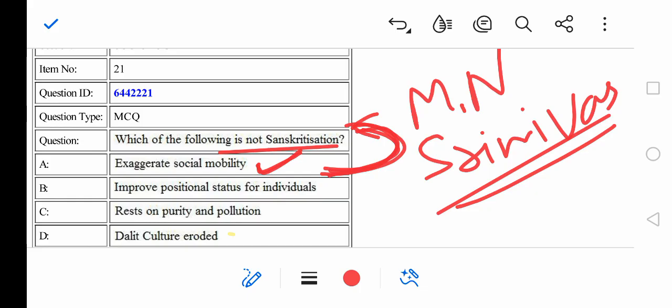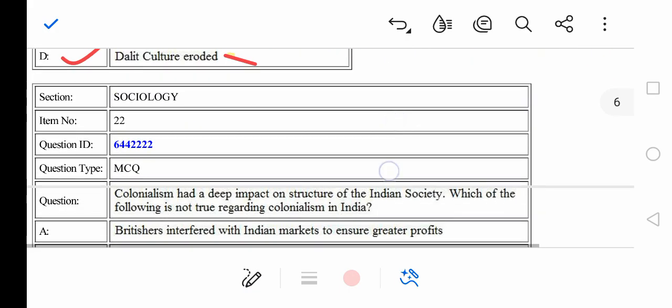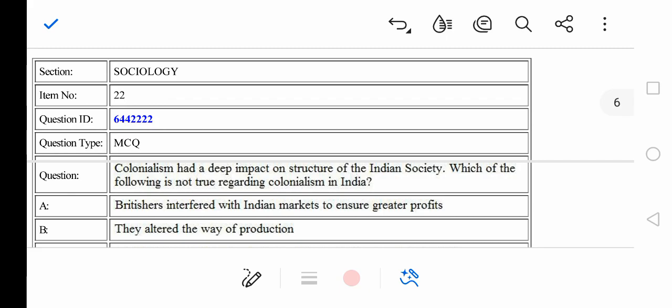Option B, improve positional status. Yes, it improves the positional status of individuals. Option C, rest on purity and pollution. Option D, Dalit culture eroded. I think this is the right answer, because even though Sanskritization existed, the Dalit culture was not eroded completely, right?